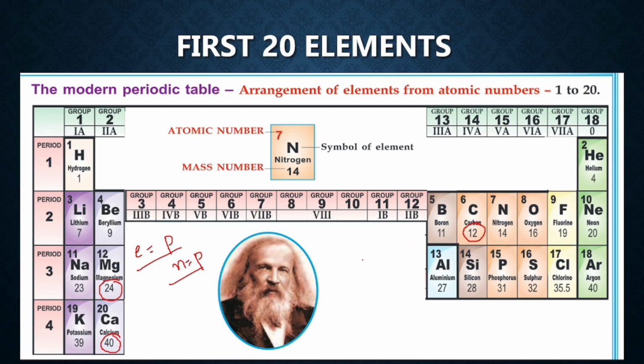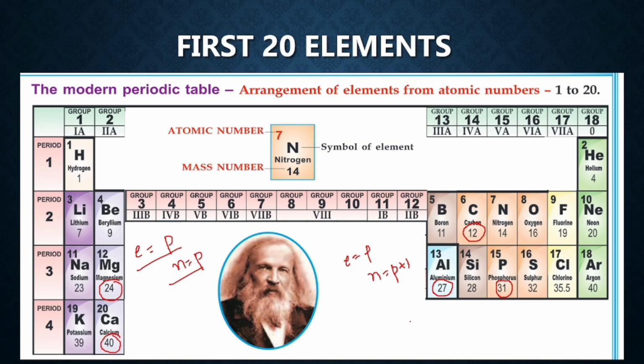Then if you see the odd numbers, generally electron is equal to proton, but neutron is proton plus 1. You can see here aluminium 27, 13 plus 13, 26. So 26 plus 1, 27. So the neutron is, instead of 13, the neutron is 14. Similarly for phosphorus, you can see for 15 the neutron is 16, right?